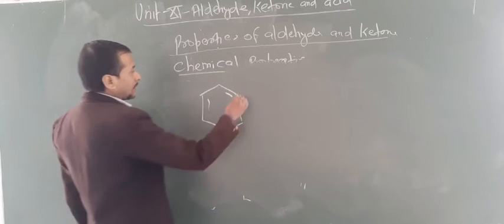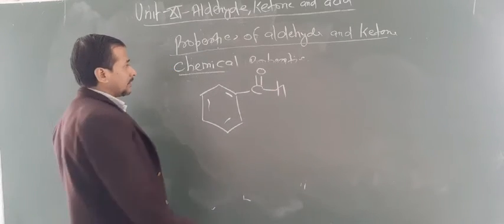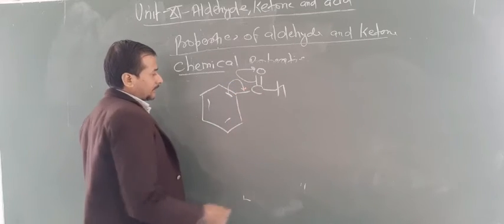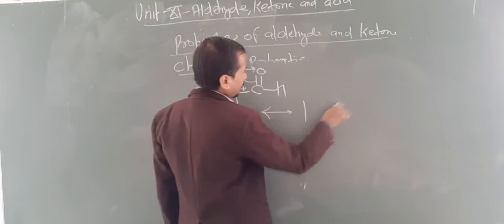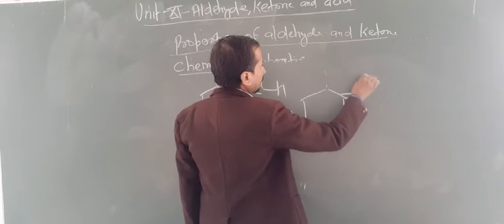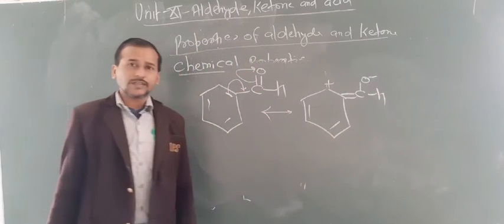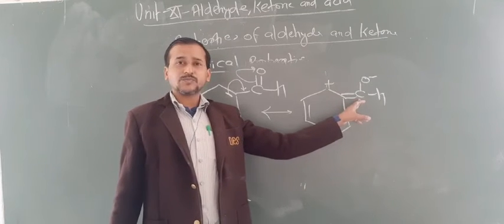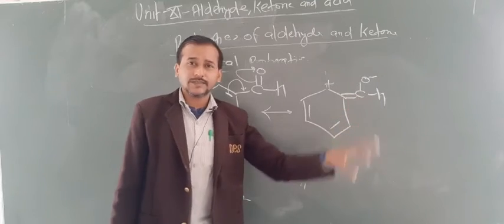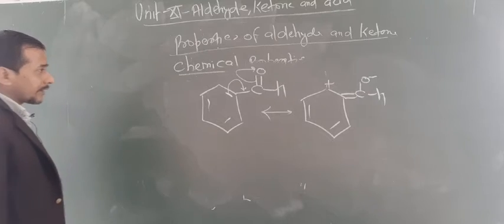Just so you know, the reactivity of the carbonyl carbon is due to the plus charge on the carbon atom. Now what happens here? This bond breaks like this, and this bond moves towards this. So now we have C double bond O with a negative charge, H plus, and this carbon contains a plus charge. Look here: the plus charge of the carbon atom moves towards the ring, so here there is no plus charge. That's why the reactivity of these aromatic aldehydes is less than aliphatic